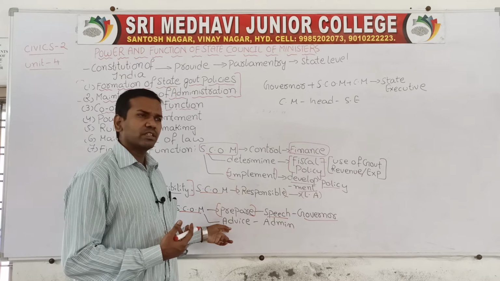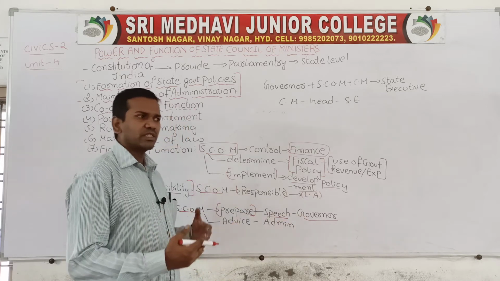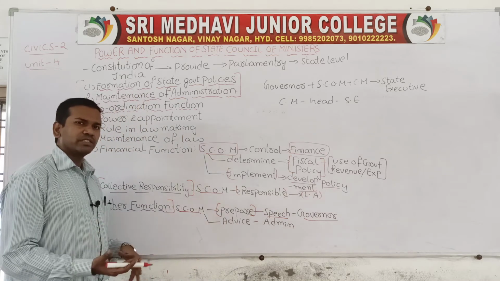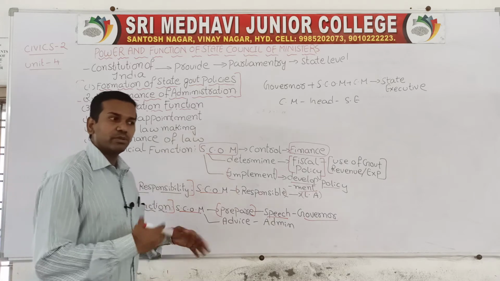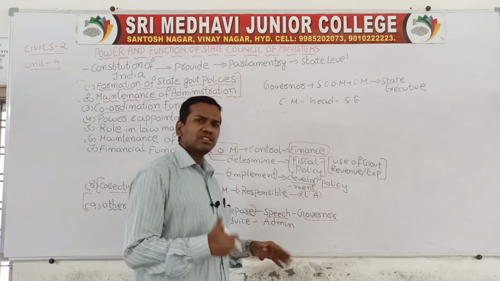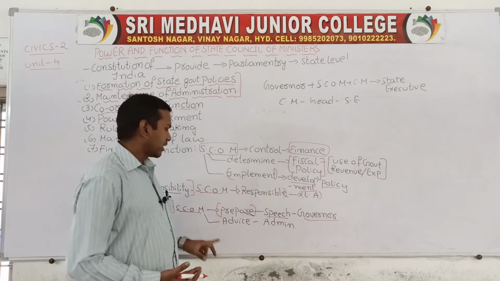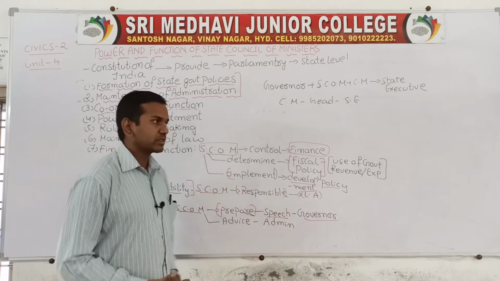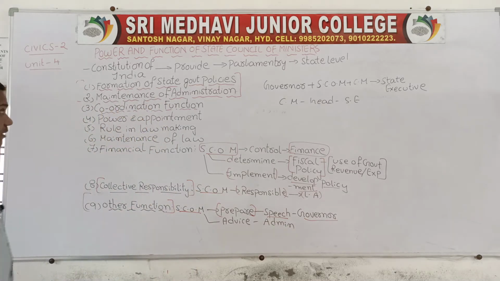State Council of Ministers only will prepare the speeches for the governor. What type of information or matter they have to speak, who will decide? The State Council of Ministers only will decide, and that's why the real power is under the control of State Council of Ministers. They will only decide what to speak. So important information such as speech will be prepared by State Council of Ministers for the governor, and they will advise the administration. Children, overall we have discussed the State Councils of Ministers briefly.